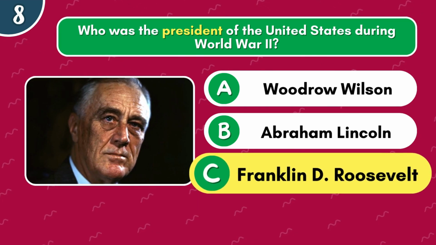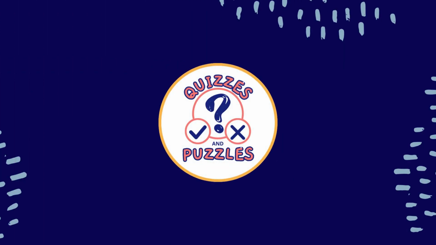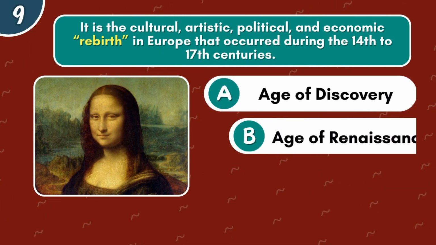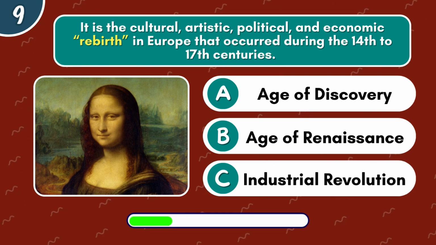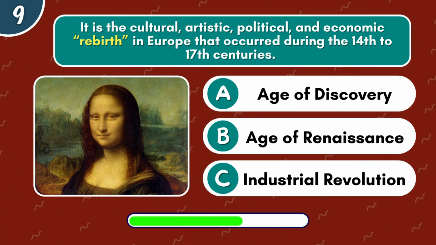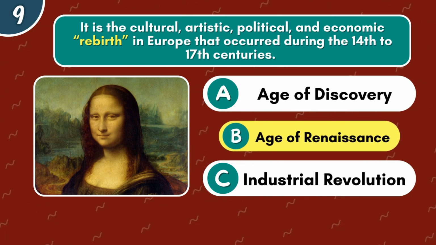It's letter C, Franklin Roosevelt. It is the cultural, artistic, political, and economic rebirth in Europe that occurred during the 14th to 17th centuries. It's the Age of Renaissance.